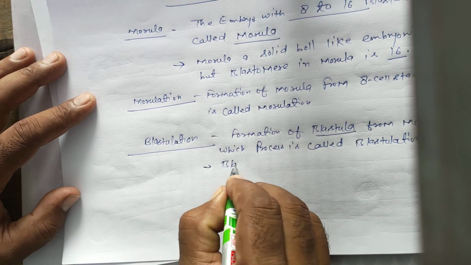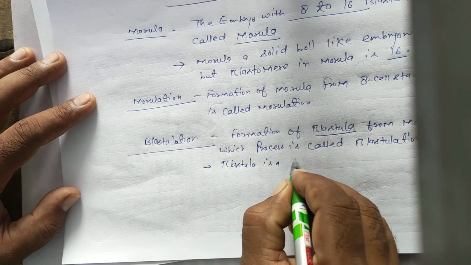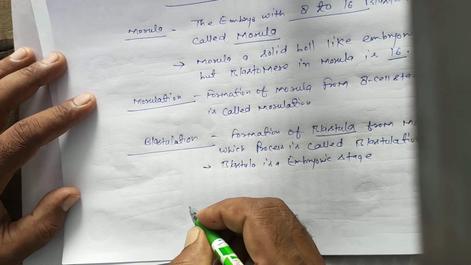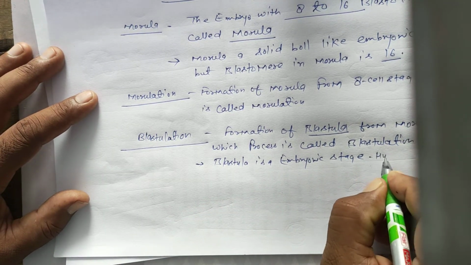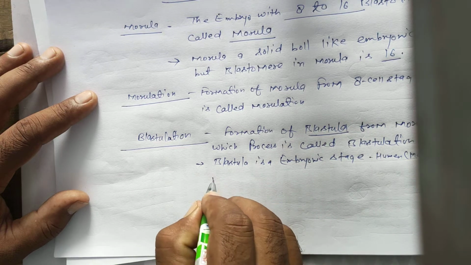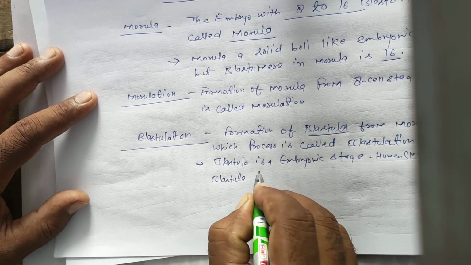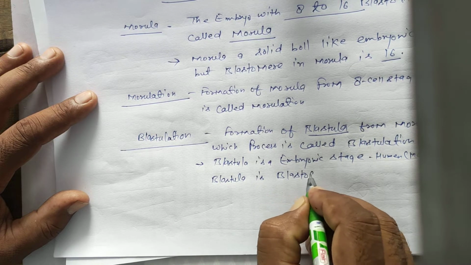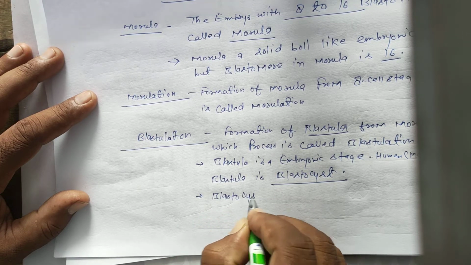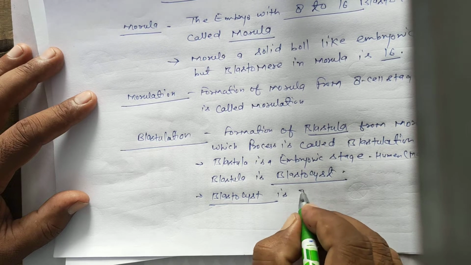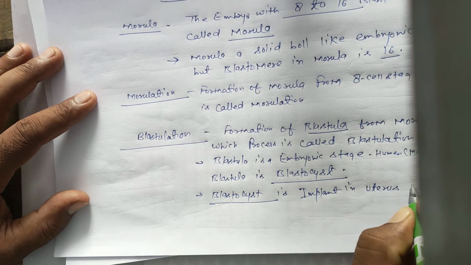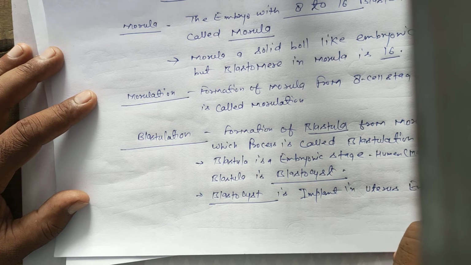Students, remember, blastula is an embryonic stage that comes after morula. In humans and mammals, the blastula is the blastocyst. The blastocyst implants in the uterine endometrium layer.